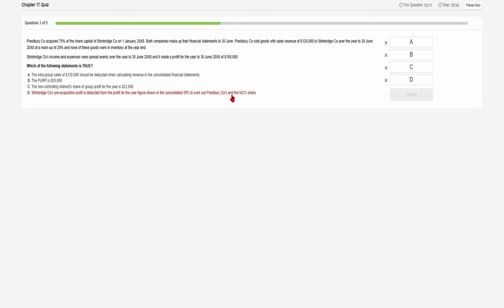Basically, we deduct this pre-acquisition profit from the goodwill on acquisition, while calculating goodwill at acquisition. But we don't deduct this profit to show it in the consolidated SPL. We take the whole figure. If it is a mid-year acquisition, then we proportionate. But we didn't deduct it here in the P&L; we deduct the pre-acquisition profit while calculating the goodwill at acquisition.